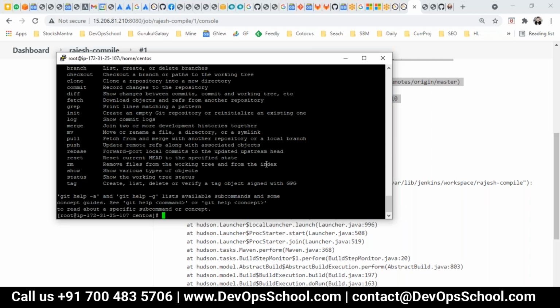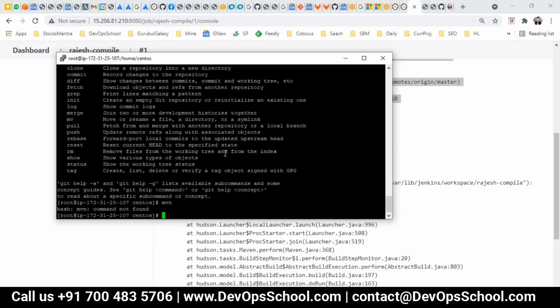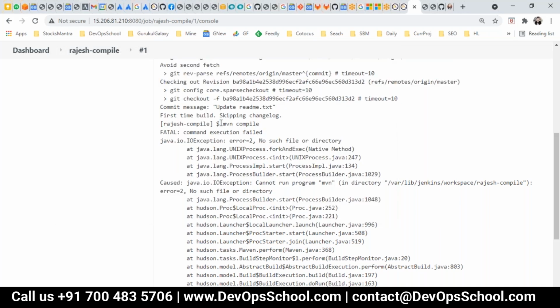So Git is installed, because of that Jenkins did the cloning, but Maven is not installed. You see here, Maven is not installed. So because of that, when it tried to compile the stuff, it didn't work actually. It failed. So what should I do? You have to install Maven.